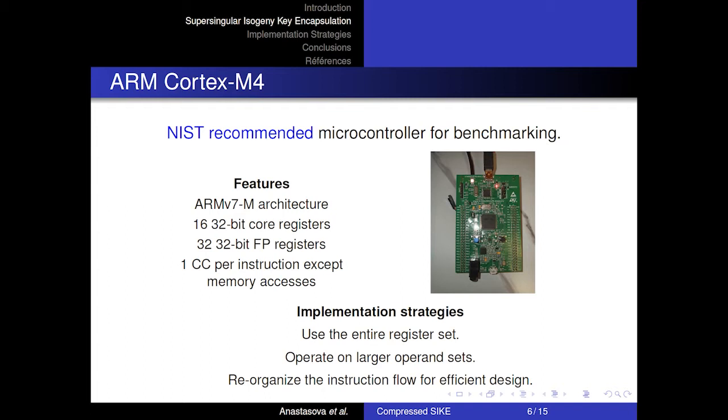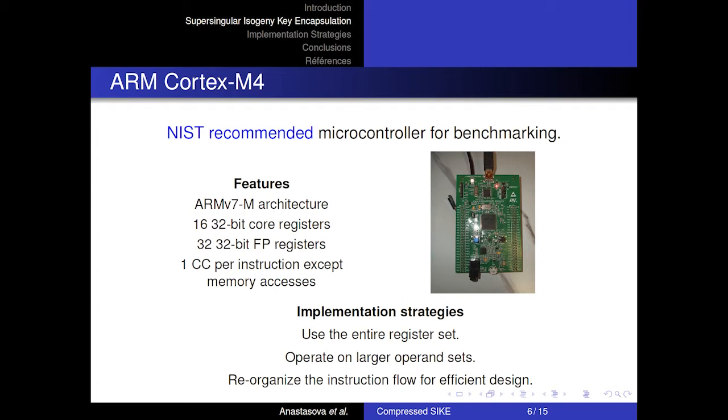The simplicity of the architecture ensures a single clock cycle per instruction, with the exception of the memory access instructions, which add an extra clock cycle for their completion. Taking into consideration the design of the platform, the main challenges when implementing long integer arithmetic operations based on SIKE and compressed SIKE are to efficiently use the minimal register set offered by the target in order to decrease the memory accesses as much as possible and to propagate correctly the carry or borrow information through the words of the operands.